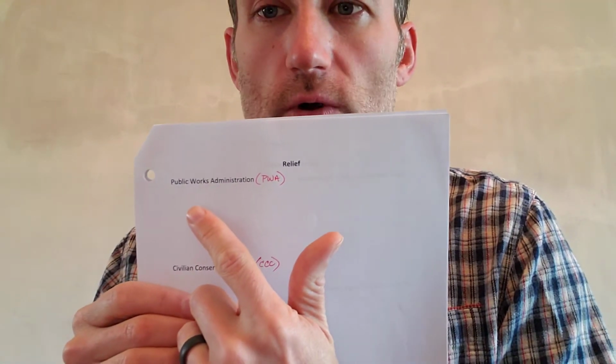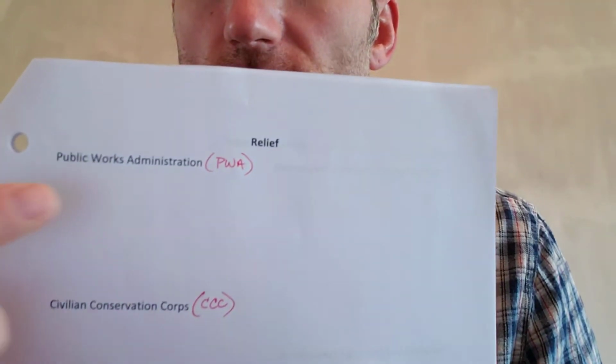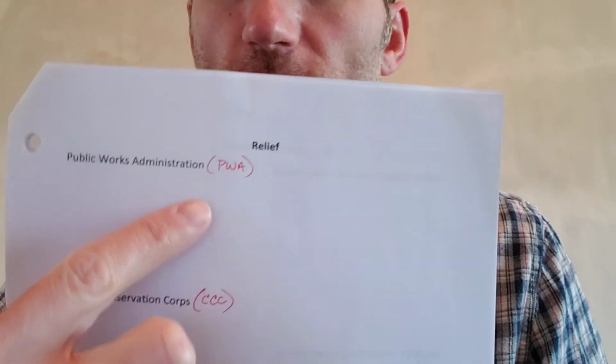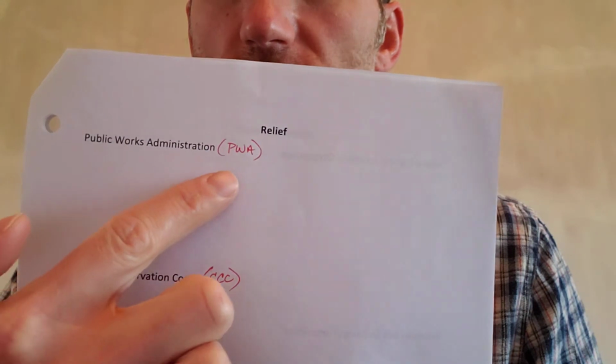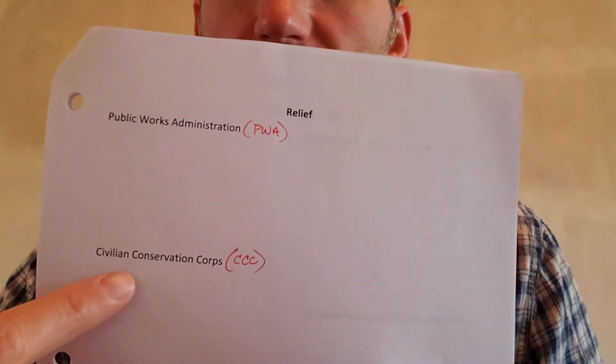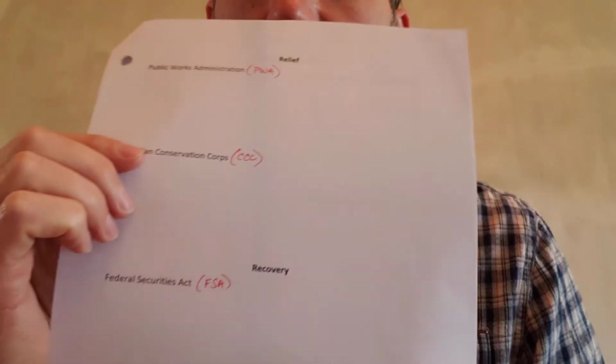Now, I'm not going to go through all of these word for word. One thing that I do want to mention to you guys, though, is look, right? Each of these programs has these initials after them, right? So the Public Works Administration is the PWA. Civilian Conservation Corps is the CCC, right? And it keeps going. Another nickname for the New Deal or the New Deal programs was called alphabet soup.